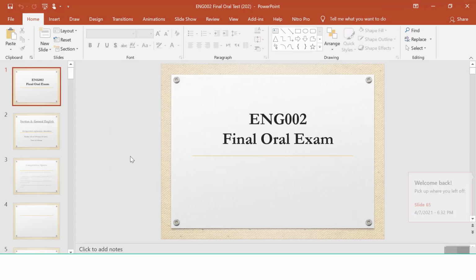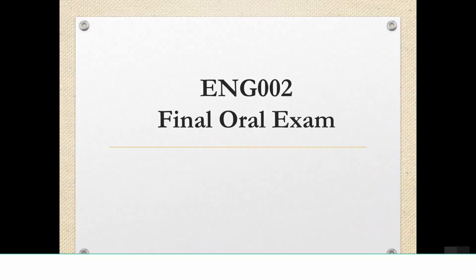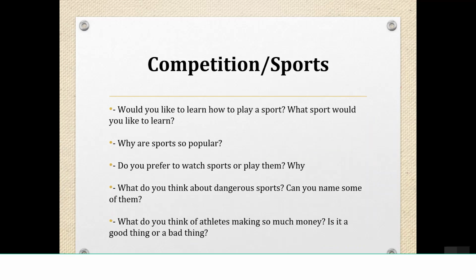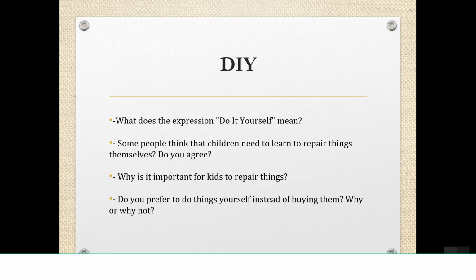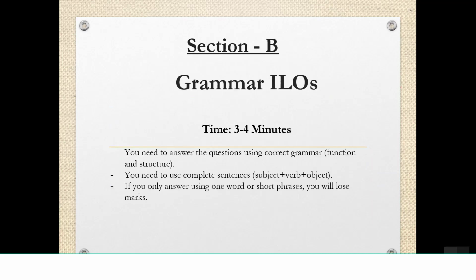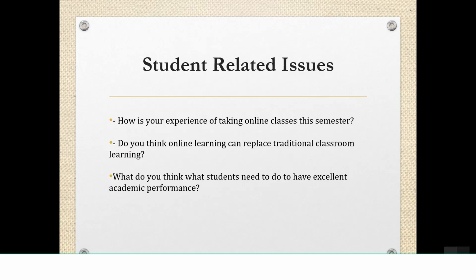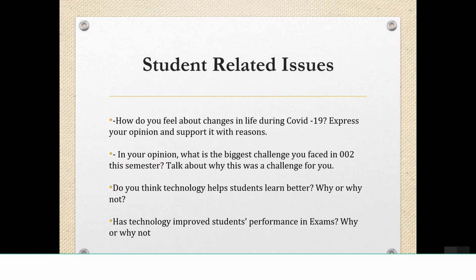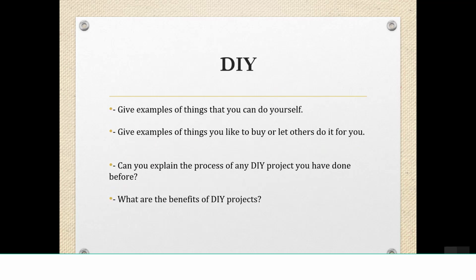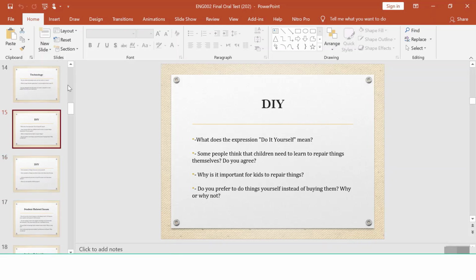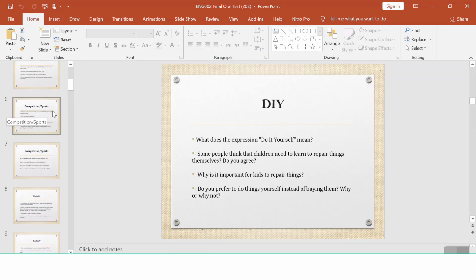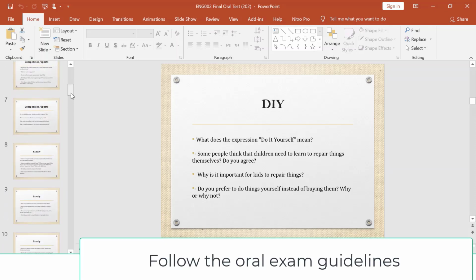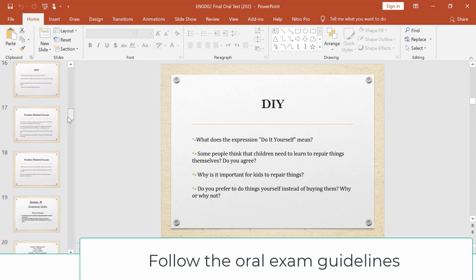For example, if you look here, you can see this is competition, family, technology, DIY. So you are going to ask questions, and you have to spend 2 to 3 minutes on this part. This is part 1. You can choose any questions, or you can ask one question from DIY, one from technology, one from competition in sports.